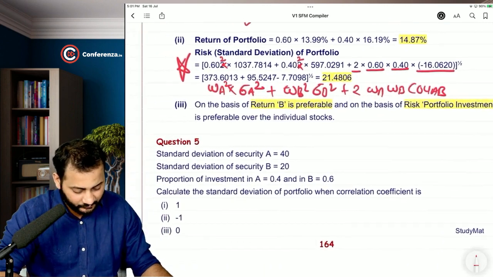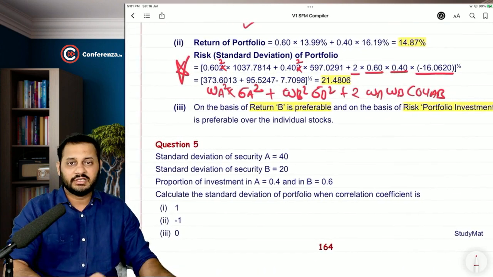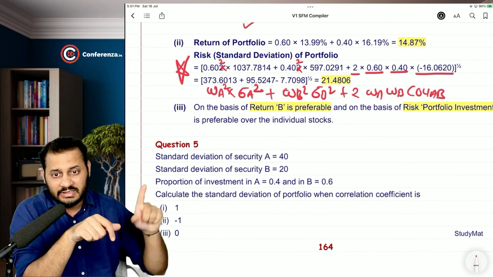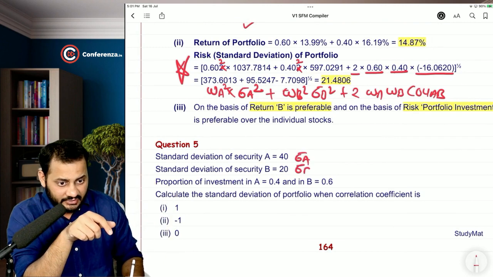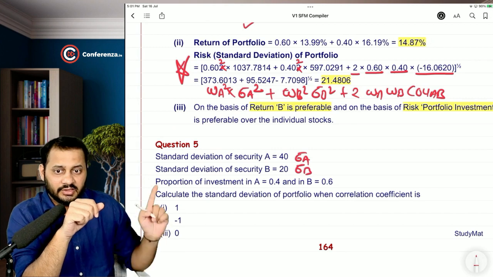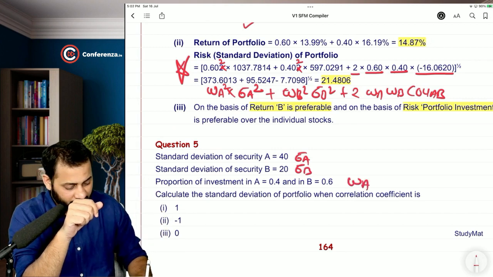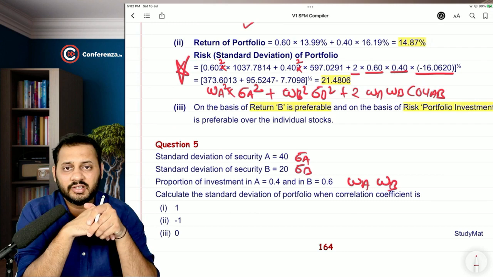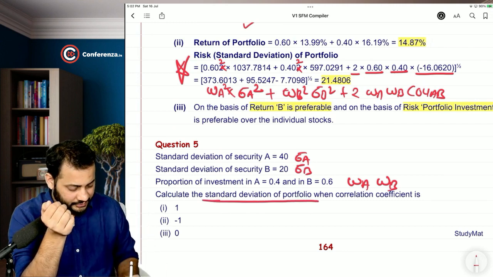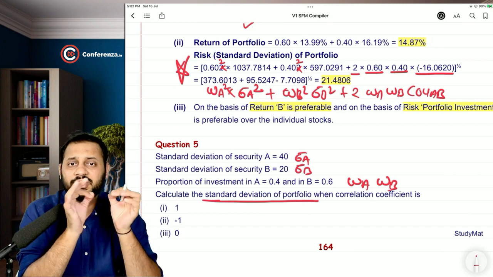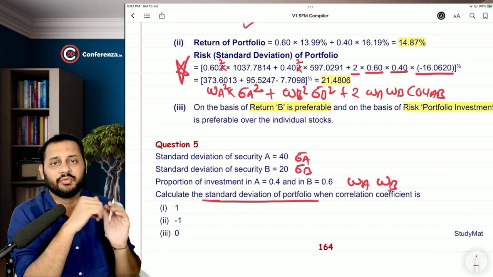Okay, that's good. Question number 5 is there, and it is going to be an interesting one. Standard deviation of the first security is given to you, and the second security is also given to you. Then they have also given you the weight of A and weight of B. The only figure that is missing to calculate the risk of the portfolio, the standard deviation of the portfolio, is the correlation coefficient, which is also given to you here.